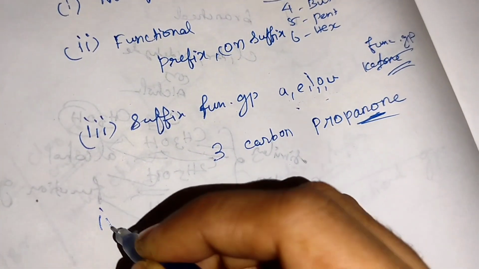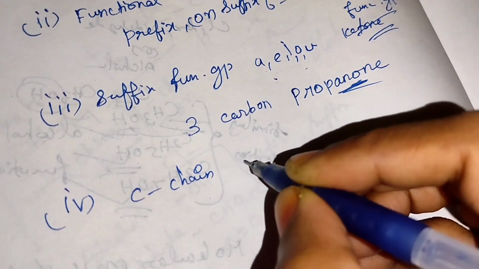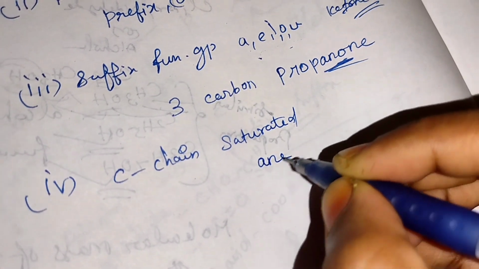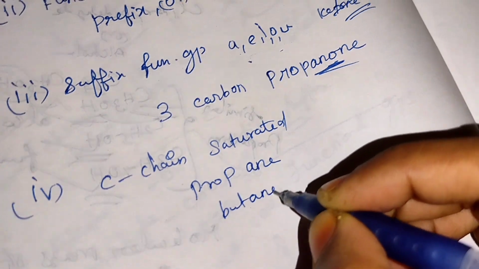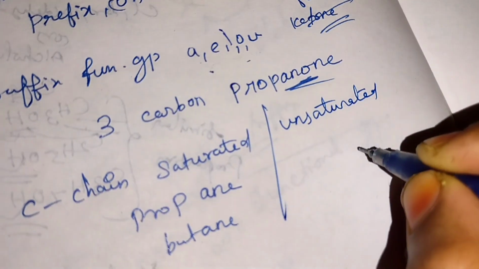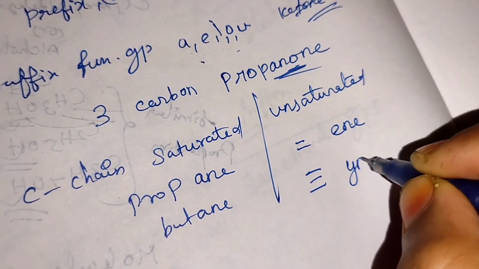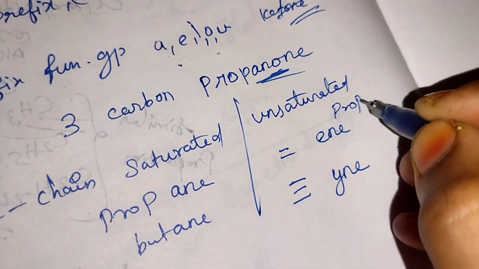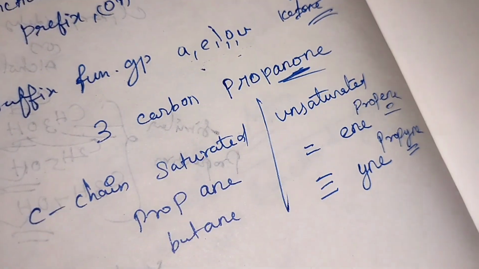And the fourth one is whether the carbon chain is saturated. Saturated means ane will come: propane, butane, like that it will come. If it is unsaturated, ene will come for a double bond, and yne will come for a triple bond. Propene, propyne, like that the name will differ.